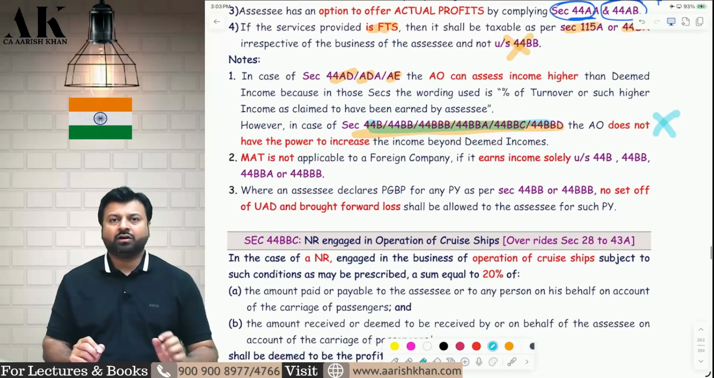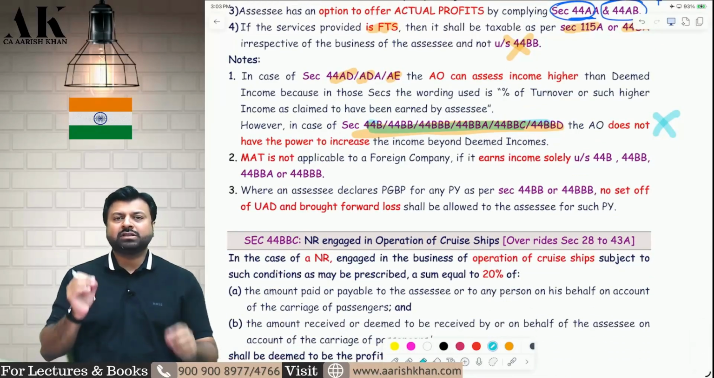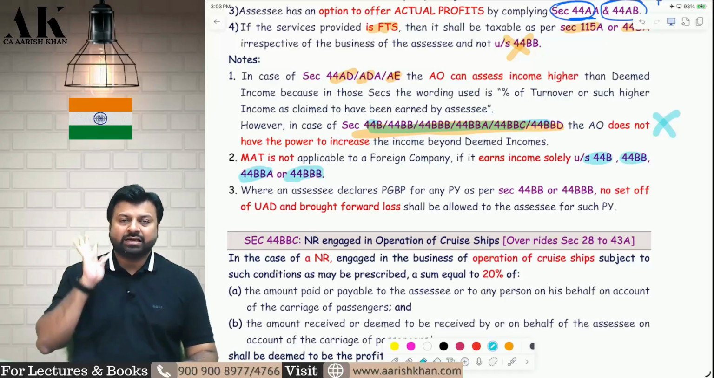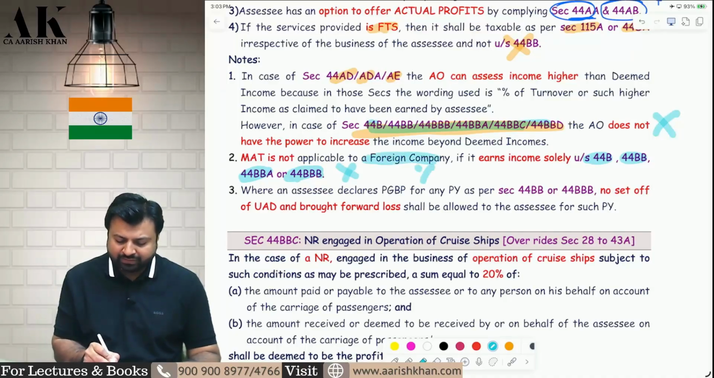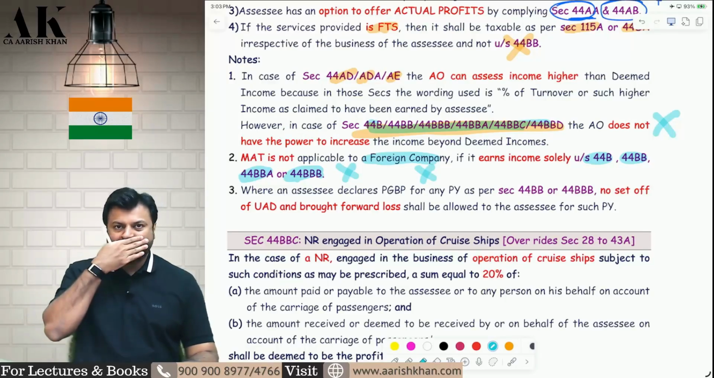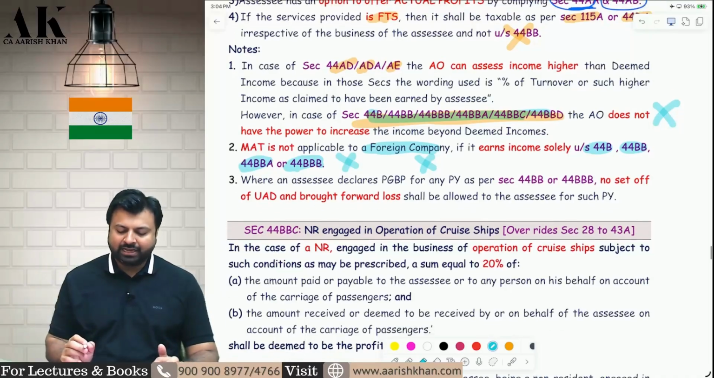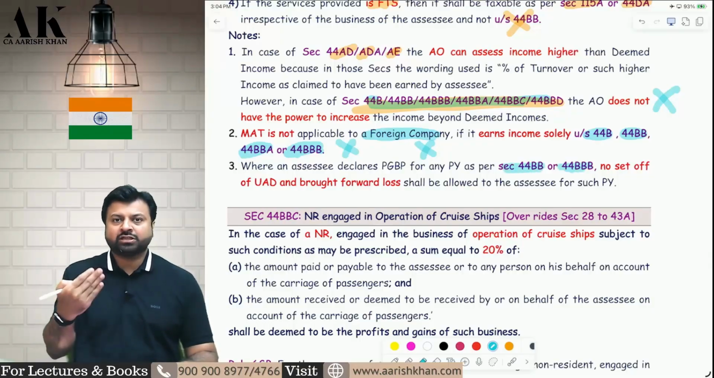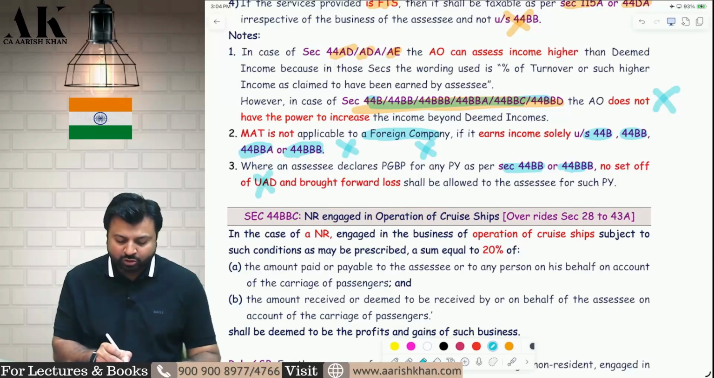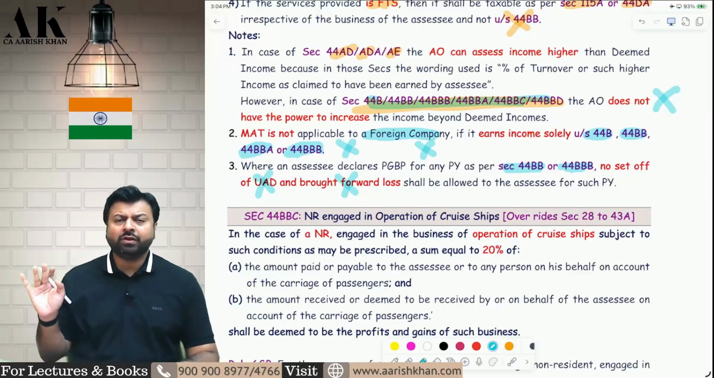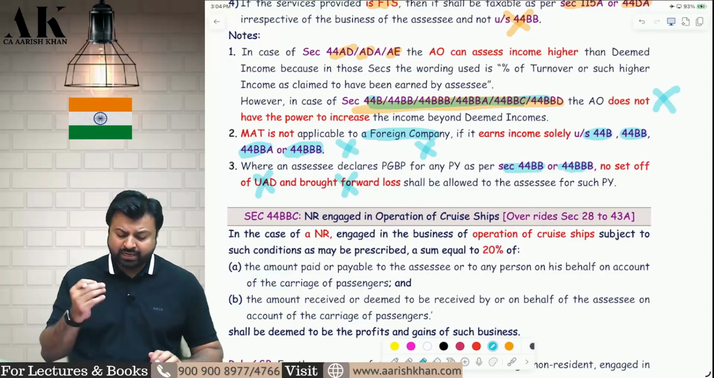Now, next is the relaxation in MAT. Suppose a foreign company is only earning income under 44B, 44BB, 44BBA and 44BBB. So if a foreign company is earning only these incomes, then they are not liable for MAT. The foreign company will not be liable to MAT if they are earning only these incomes, no other incomes are earned, only these presumptive incomes are earned. Then the provisions of MAT are not applicable to them. And last but not least, for the last two sections which we have done just now, that is the civil construction section and the exploration of mineral oil section, in these two sections you will not get UAD deduction and brought forward losses deduction. Okay, I hope it is clear to all of you.